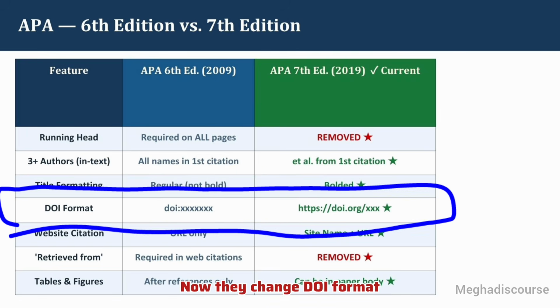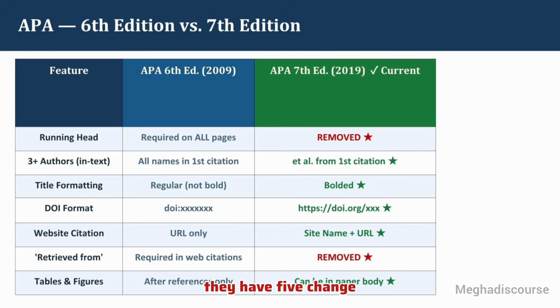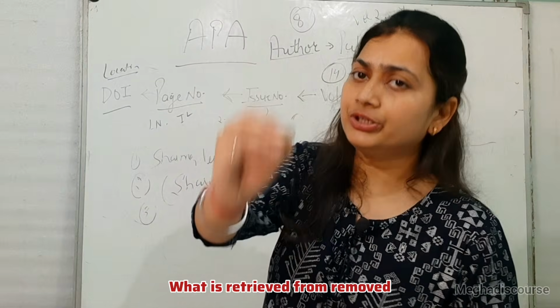Now they change the DOI format. In 6th edition, similar to MLA, they do not use HTTPS or .com kind. But in 7th edition, they use it. Another important one, they have 5 changes. Retrieved from removed. What is retrieved from removed?